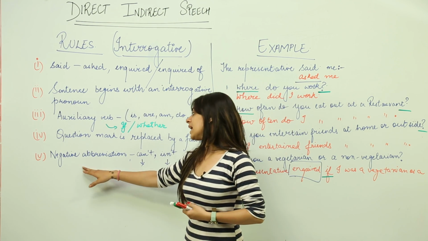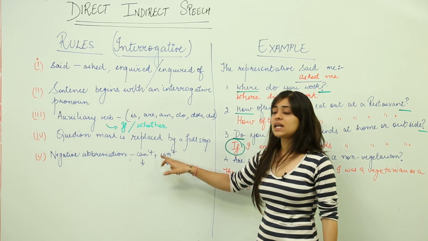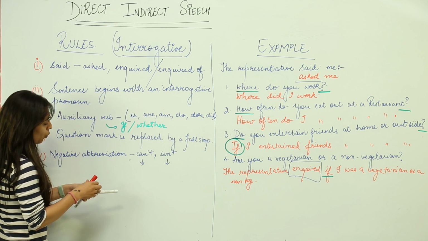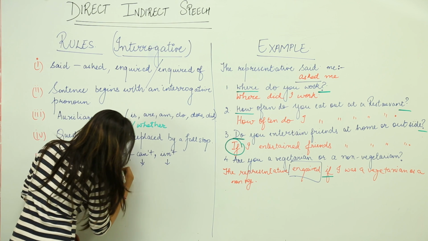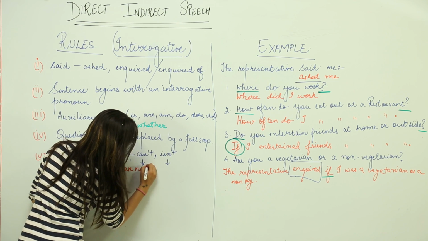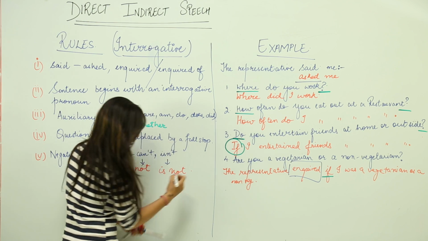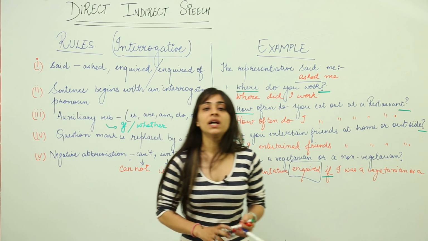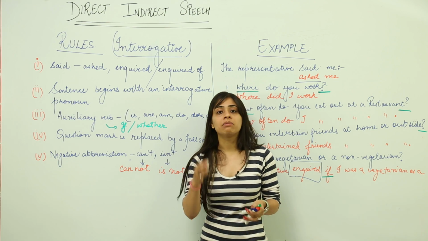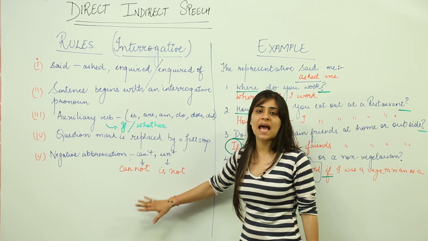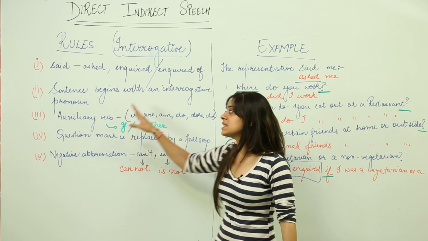And the last rule, which is not explained in any of the examples, is very simple. It says that negative abbreviations like can't, isn't, in those cases, we convert them into the entire word. We write the full form, cannot, is not. So, while converting interrogative sentences from direct to reported speech, we use all these five rules, and these are certain examples. Let's revise these rules.